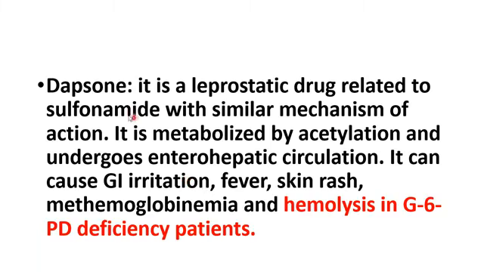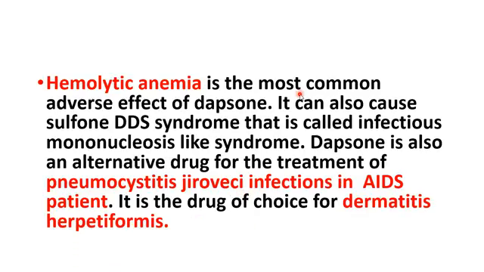Since it is related to sulfonamide drugs, it can cause sulfa allergy. Therefore, it can cause skin rash, fever, hemolysis in G6PD deficiency, methemoglobinemia, and GI irritation. And hemolytic anemia is the most common adverse effect of dapsone. You should remember this point. If hemoglobin is less than 7 grams per deciliter, you should not use dapsone. Dapsone is contraindicated if the hemoglobin level is below 7 grams.